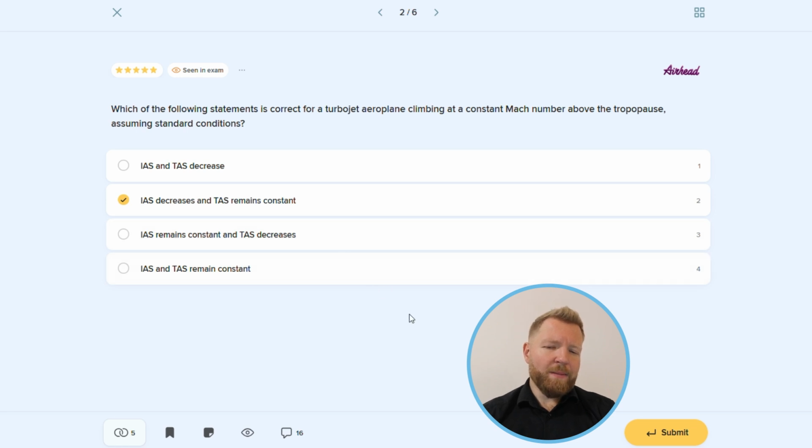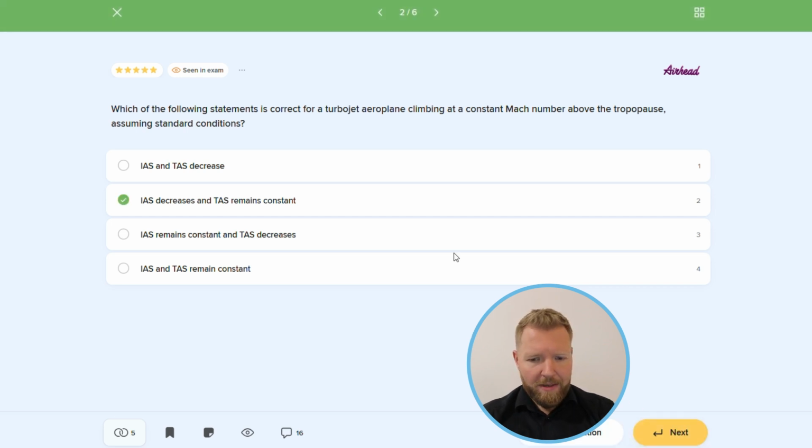There is a very nice mnemonic, chicken tikka masala, where you can easily remember the relation between calibrated airspeed, true airspeed, and Mach number. And answer number 2 is correct.